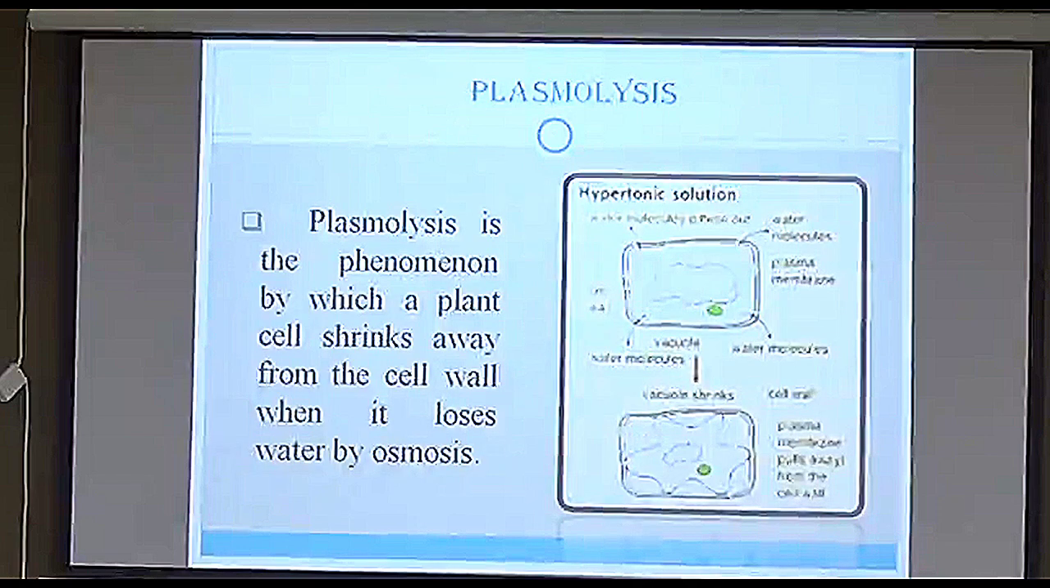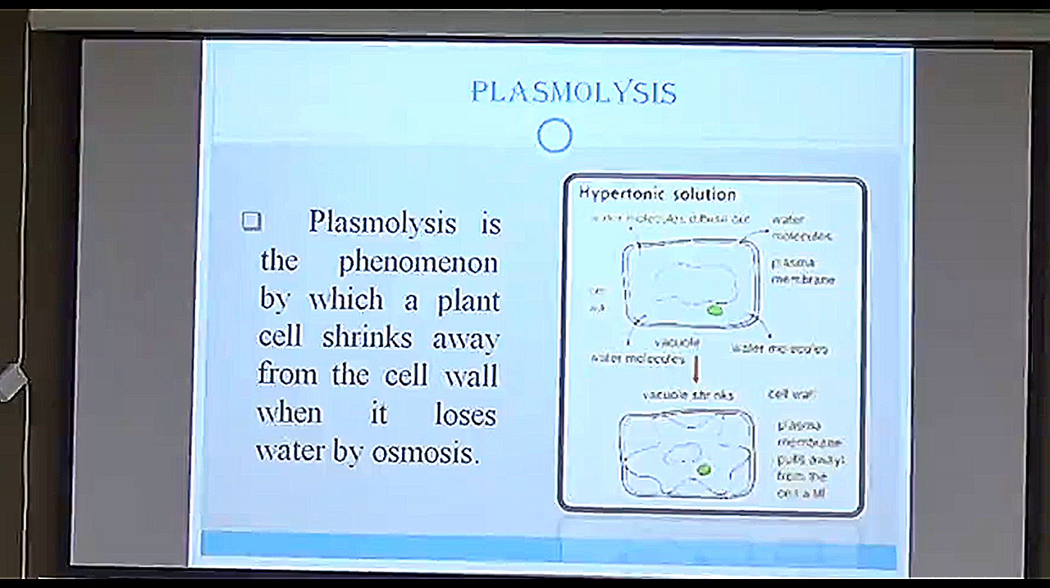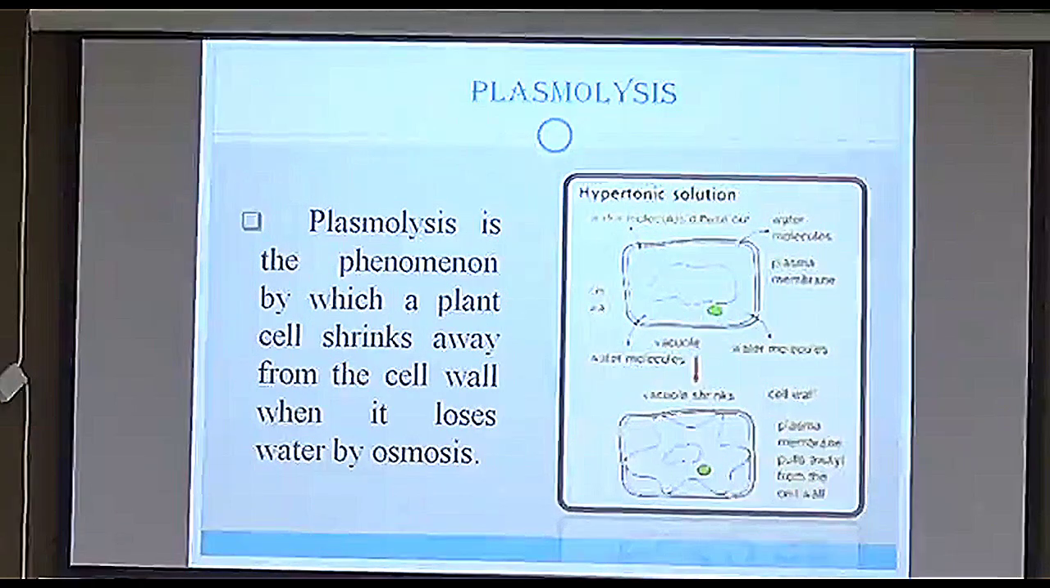Next topic is plasmolysis. Now, what is plasmolysis? It sounds similar to osmosis, right? Now, plasmolysis is exactly similar. The difference is that it is a phenomenon by which the plant cell shrinks away from the cell wall when it loses water by osmosis.